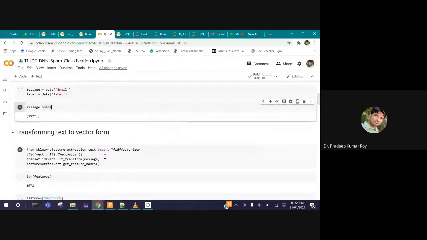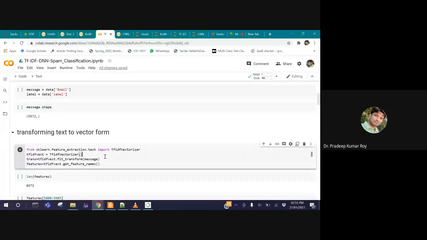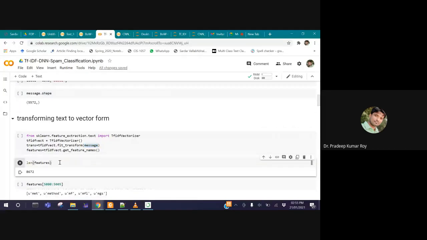Transforming text into vector format is the same as what we have done just before. So I call the TF-IDF vectorizer. You can use either one-hot or count vectorization technique. After the TF-IDF vectorizer, I pass all the messages and we get the features. The number of features in this case is 8672. That means that many words are unique in the complete spam data set.